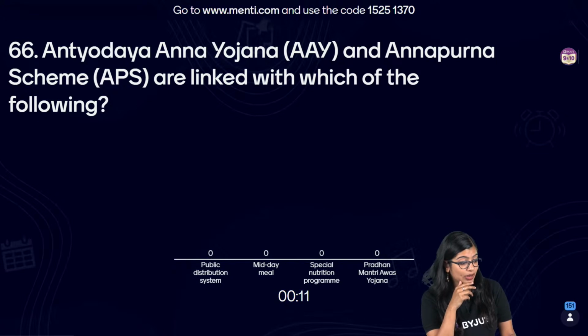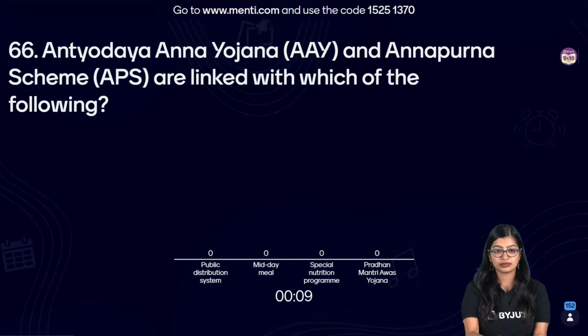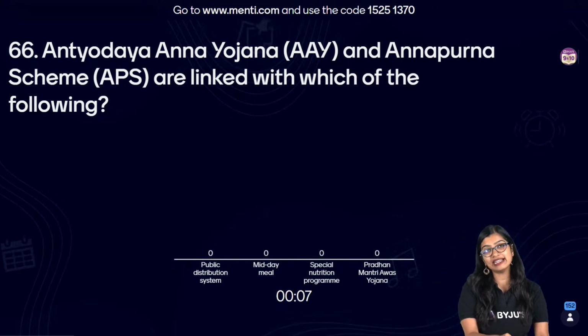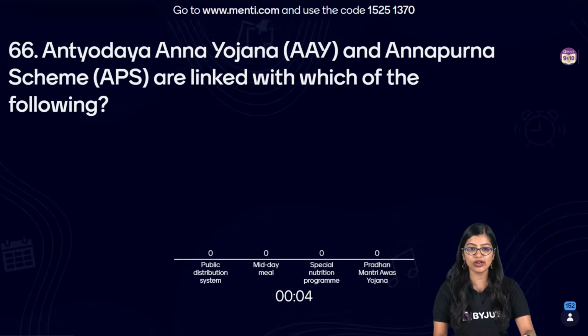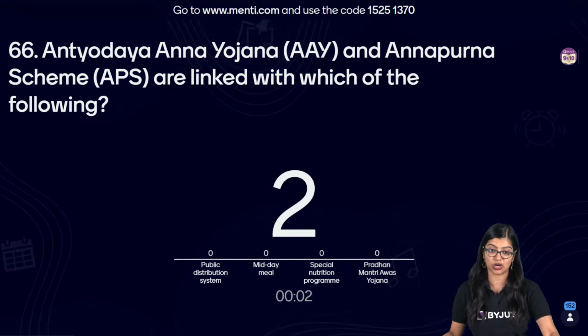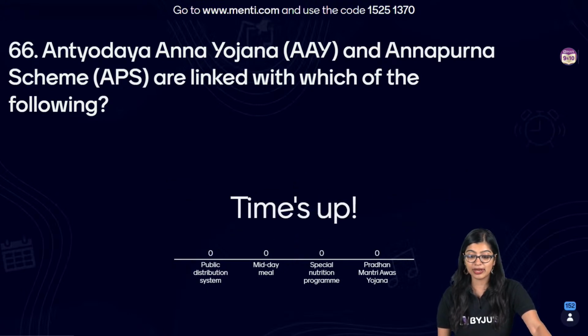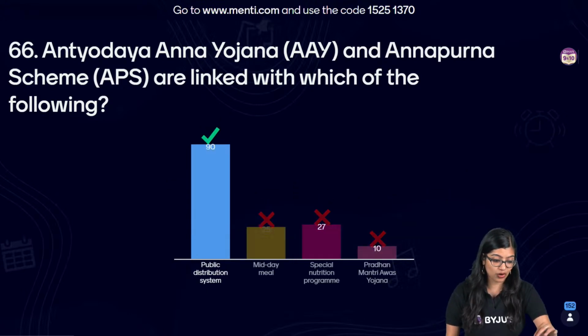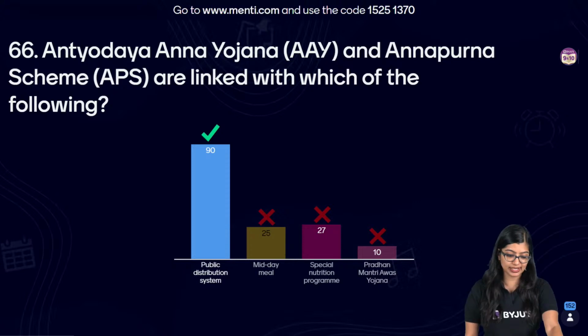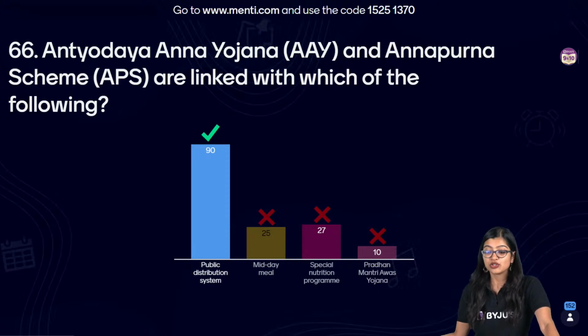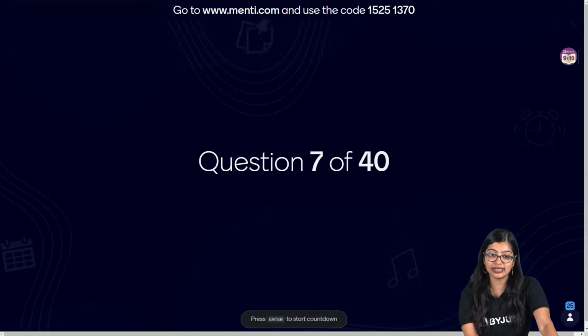Which among the following is it linked to? See, poverty, yes, okay, but here it's more in terms of food security that we talk about, right? So here we know that these two come under the category of public distribution systems. So these schemes are linked with the public distribution system. All right. So now let's move on to the next one.